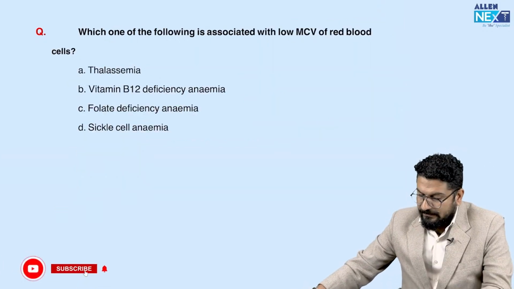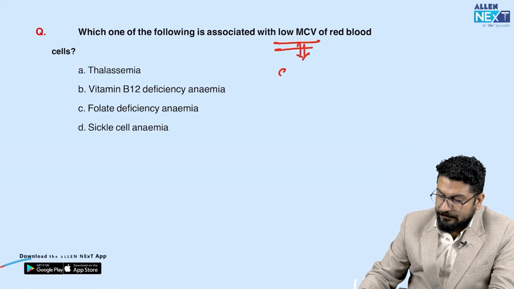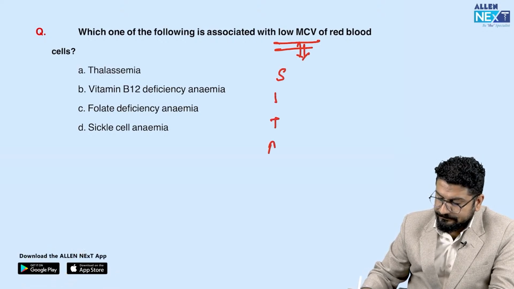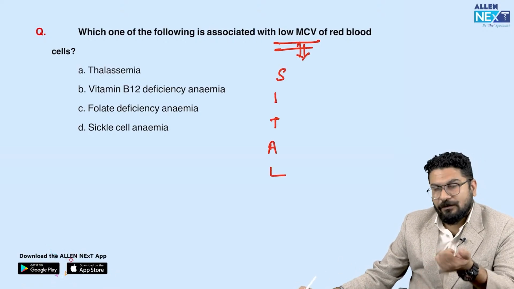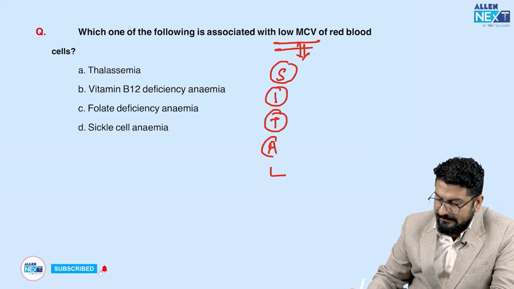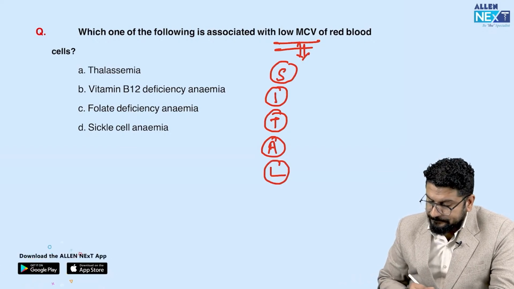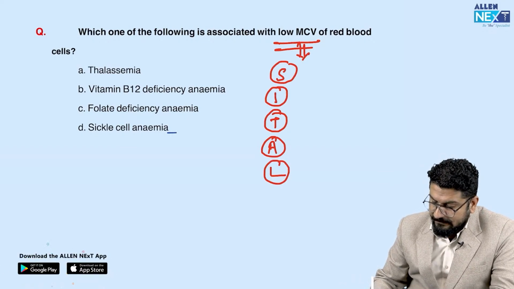Very, very important. Okay, following is also with low MCV. So they're asking you low MCV. So low MCV, remember, I told you the mnemonic Sheetal. Sheetal means S is sideroblastic, I is iron deficiency anemia, T is thalassemia, A is AOCD, anemia of chronic disease, L is lead poisoning. So sickle cell anemia is normocytic.